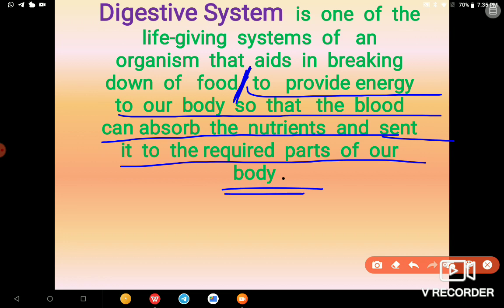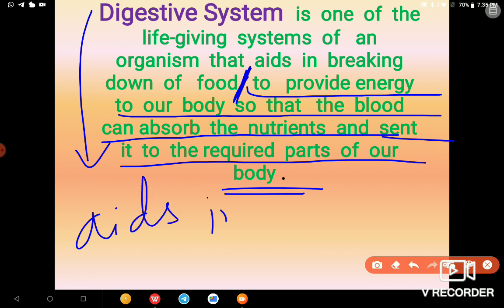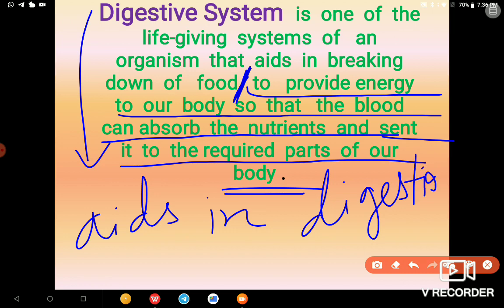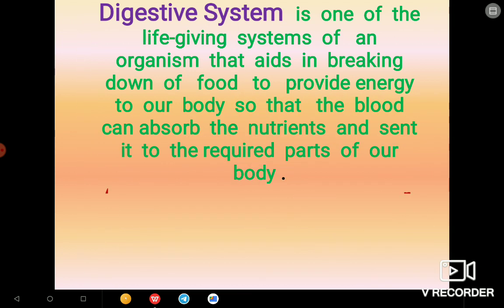Okay, so what the fact is that what we have learned in digestion, that it is the process which aids in breaking down of food to provide energy to our body so that the blood can absorb it. So this is the system which aids in digestion. If you want to tell this one, as we have known what digestion is, so we can write that it aids in digestion. Okay, so let's see what's next for us.